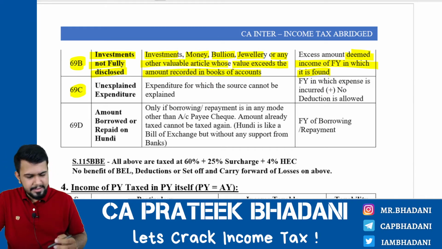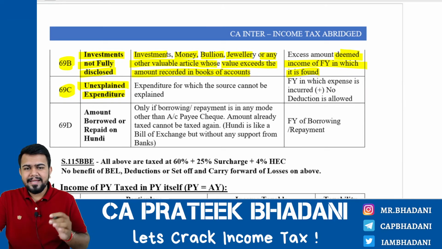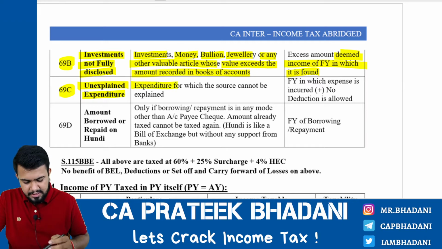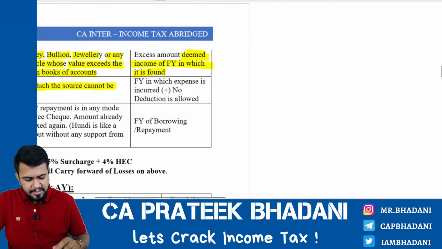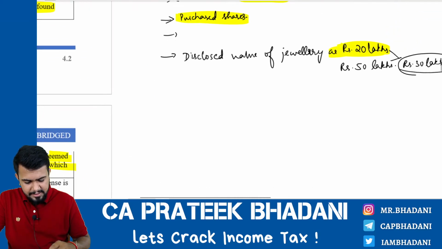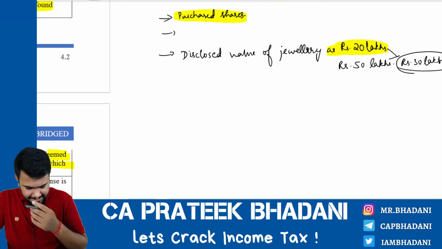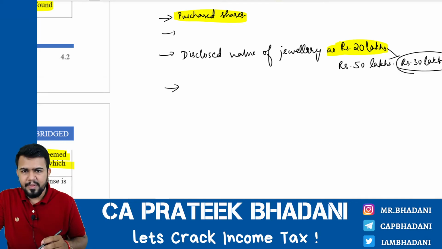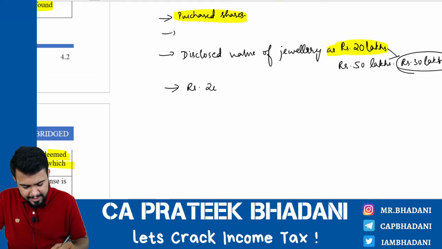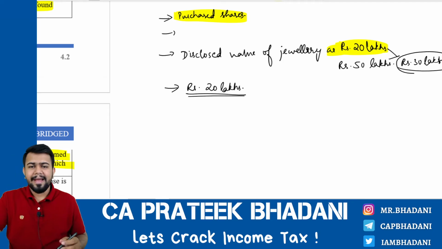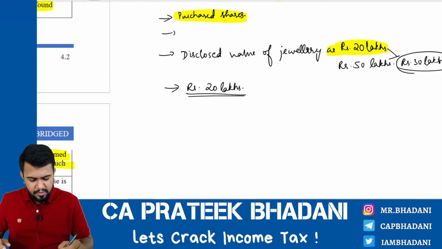Section 69C, unexplained expenditure. Unexplained expenditure means what? Any expenditure for which the source cannot be explained. Now let's take an example that Mr. Fraud has incurred an expense of rupees 20 lakhs.